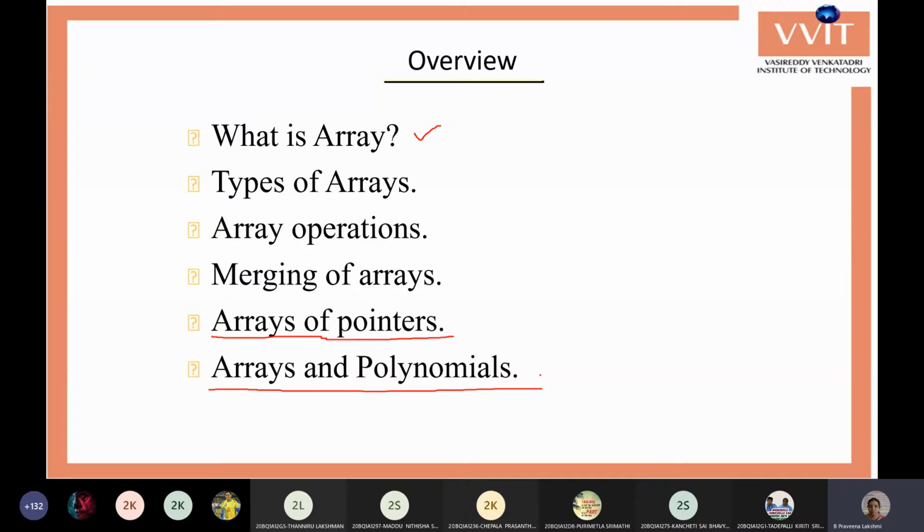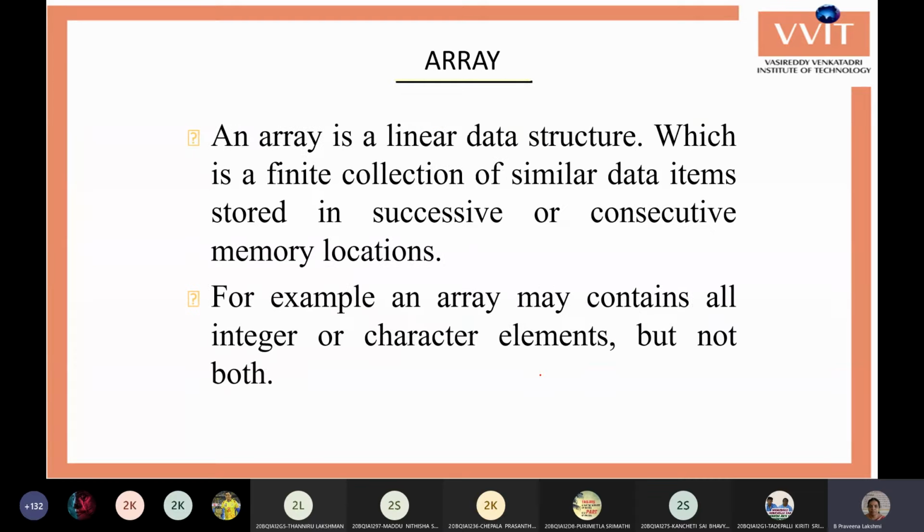First we will go through what is meant by an array: how it stores the elements and what the use of the array actually is. The first thing is the necessity of arrays. Already in the C language we have different data types, like int, char, float and double.